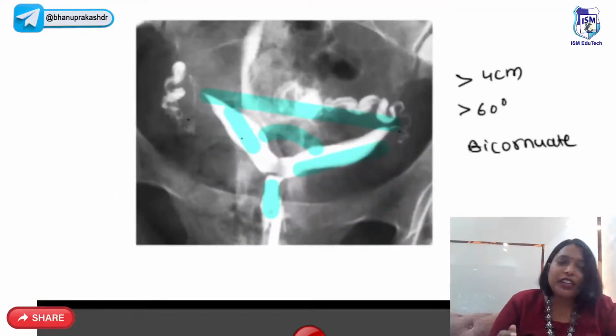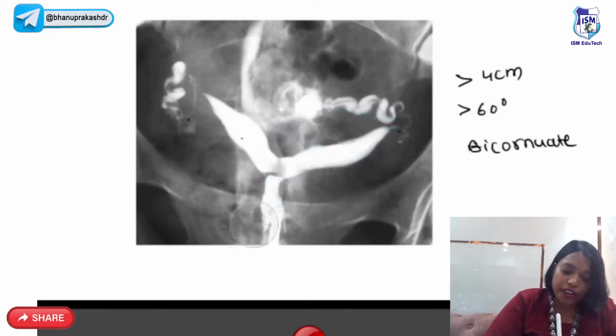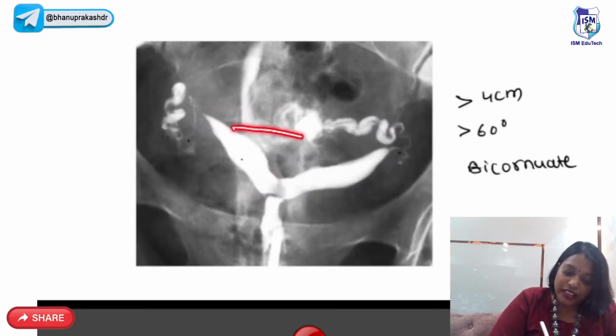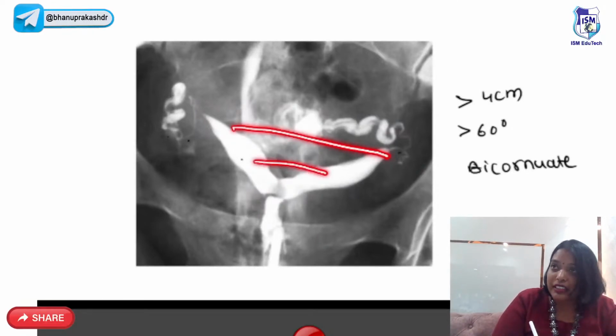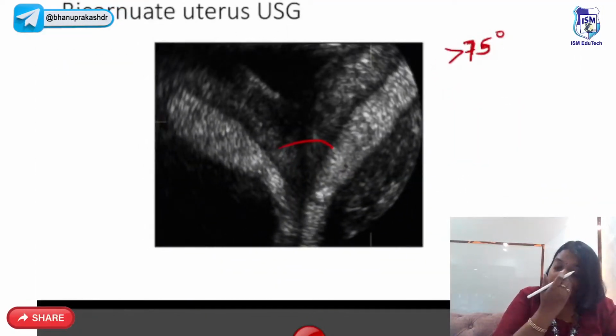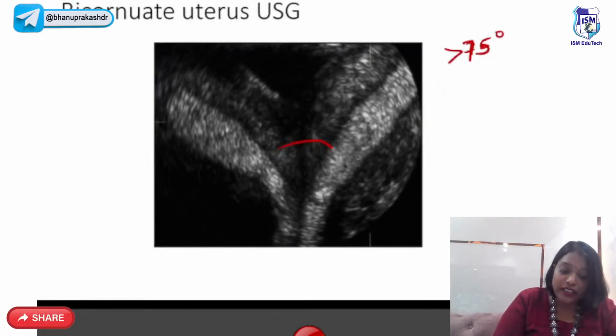So as I told you, HSG is ideally not useful for distinguishing between bicornuate and septate, but the old ways are like when you see the intercornual distance is more than 4 centimeters and the intercornual angle is more than 60 degrees, we call it bicornuate. But nowadays this is not very classical and not ideal. So nowadays mainly we use 3D USG. If you see the angle between them is more than 75 degrees.